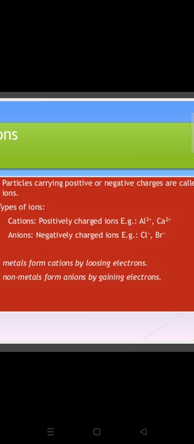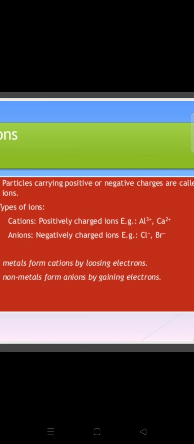If the cation and the anion come together, as they have opposite charges, they will combine with each other and have a strong attraction between them because of the opposite charges. As they have a strong attraction, they will form a compound.